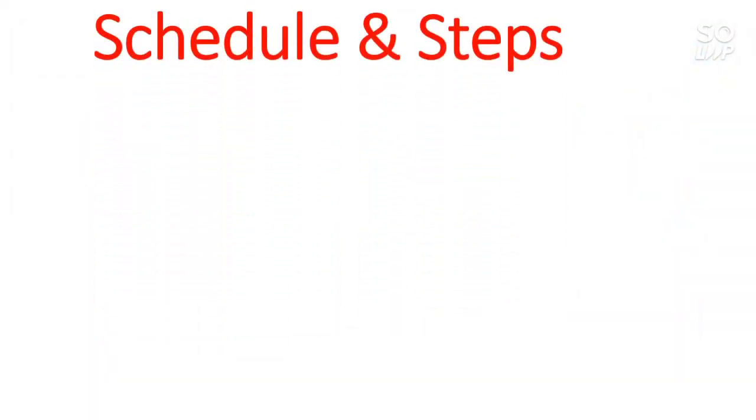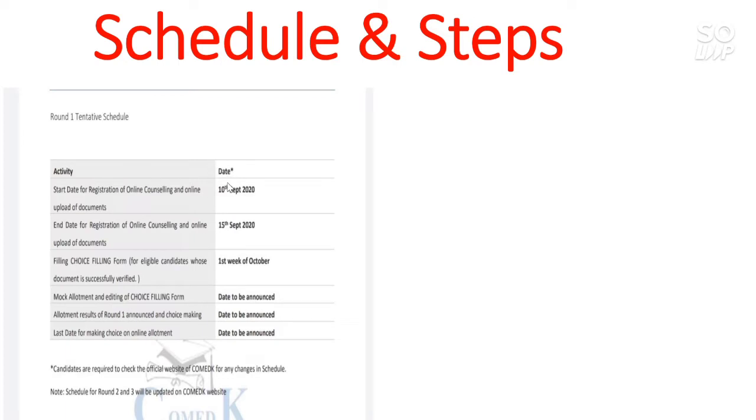The schedule and the steps. Here is the schedule for round 1, that is the tentative schedule. That means the date may be changed, but the start of registration is fixed, that is on 10th of September. The registration for counseling has started and it will continue till 15th of September. And the filling of choice will be done in the first week of October, and the mock allotment, that is the mock seat based on your choice filling, will be provided to you, and the date for this is due to be announced.